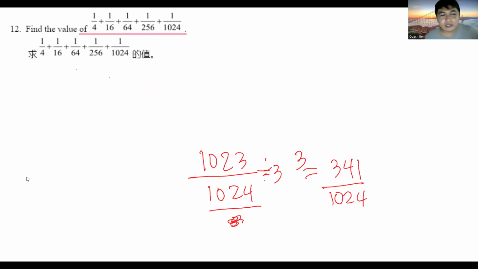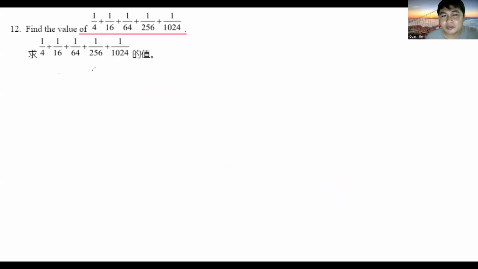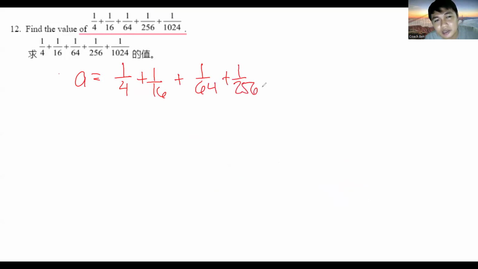That's a very nice solution. So what they do for this problem is, let's label this as A, which is equal to 1/4 plus 1 over 16, or this entire problem, plus 1 over 64 plus 1 over 256 plus 1 over 1024.